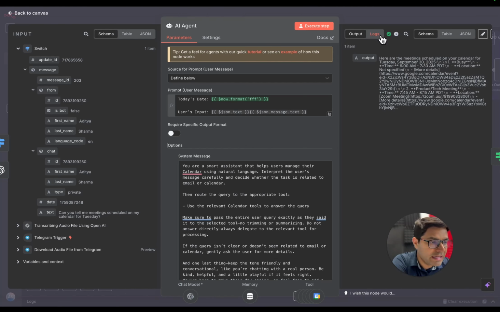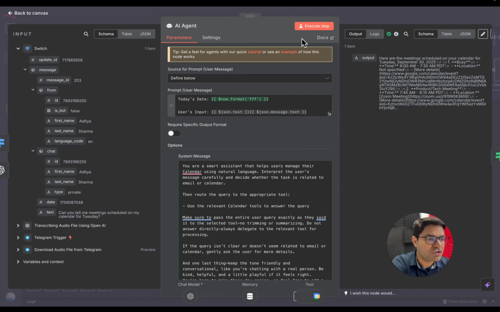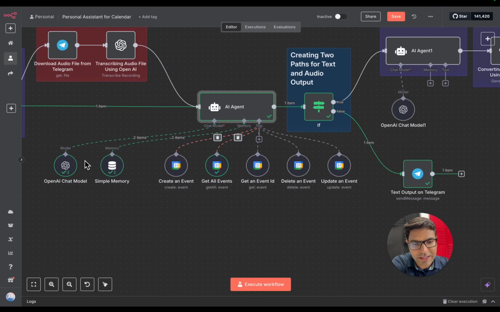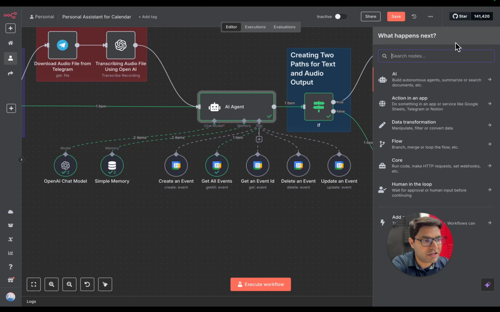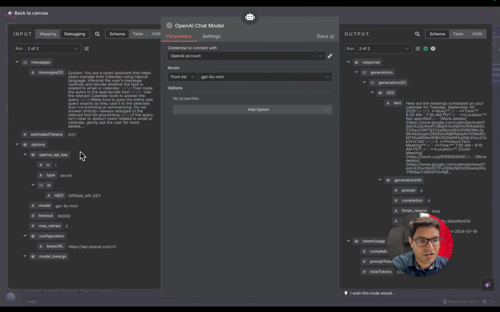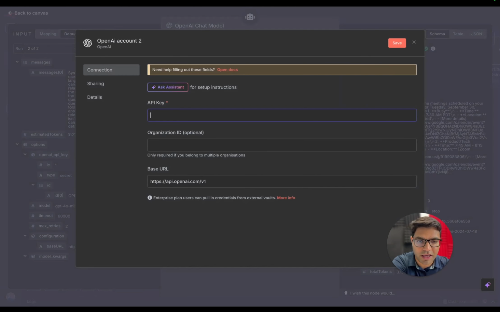It's very simple. Okay. This is the output of our AI agent node, so it is giving me information about my meeting. How has this AI agent created this output? Our AI agent is utilizing a few things over here. The first thing is a brain, which is a large language model. To add this, simply search for OpenAI chat model on this plus button, and you'll find it. Here you'll need to integrate your OpenAI account for the first time. So simply click on this drop down, click on create new credentials, and add your OpenAI API key over here.